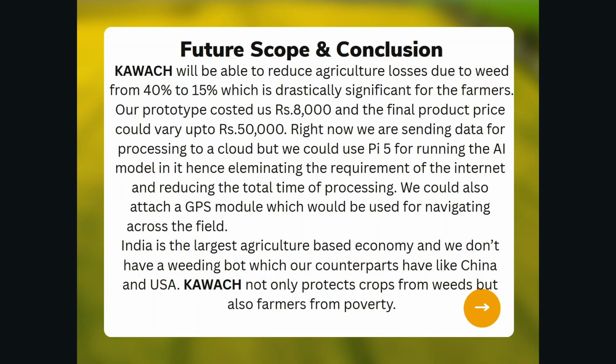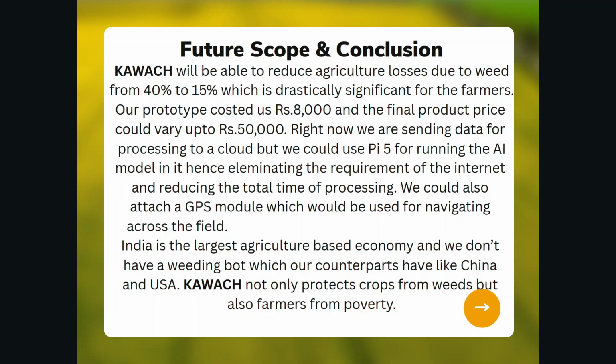Right now we are sending data for processing to a cloud, but we could use Pi 5 for running AI models on it, hence eliminating the requirement for internet and reducing the total time for processing. We could also attach a GPS module which could be used for navigating across the field automatically.